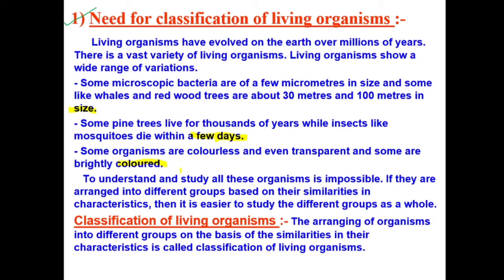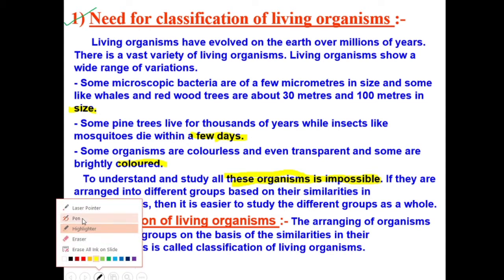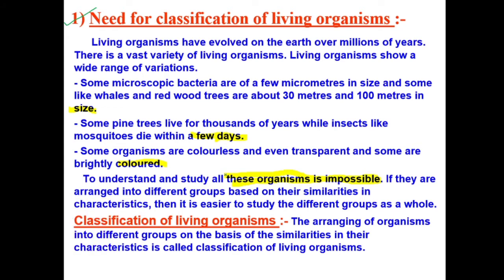Because of so much variation, we need to classify all of them, because we cannot study them individually, right? If we have to study all of the organisms individually, that will be very hard for us. So it is impossible to study them individually. And if you also say the total number of living organisms, can you tell me how many types of living organisms are there?